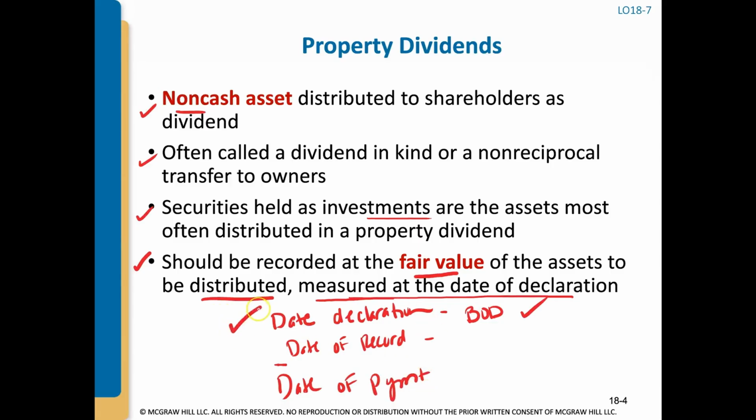We record a liability for that dividend payment on the date of declaration, and then on the date of payment, we reverse the liability and, usually if it's a cash dividend, we credit cash. If it's a property dividend, we credit the property. On the date of record, there's no entry. It's really just a date to determine which shareholders will be entitled to that payment.